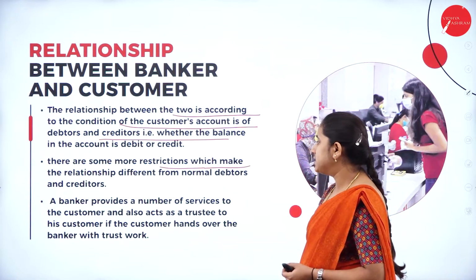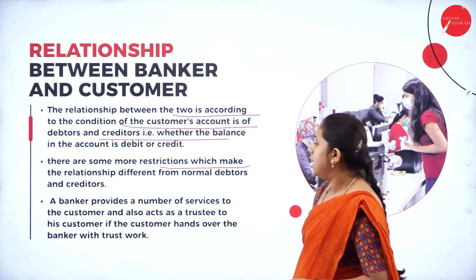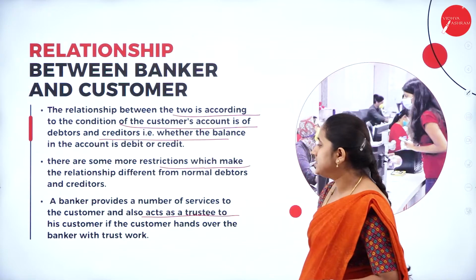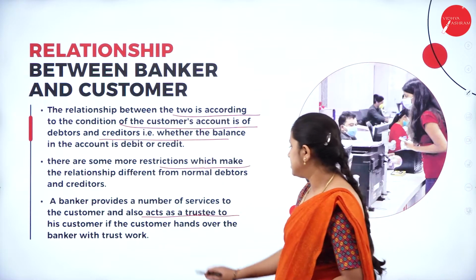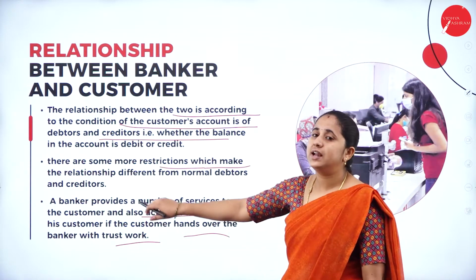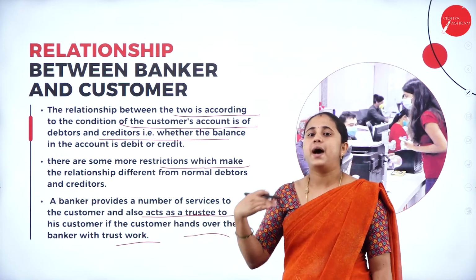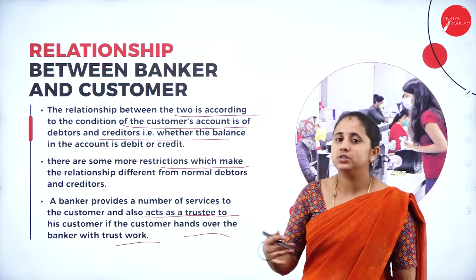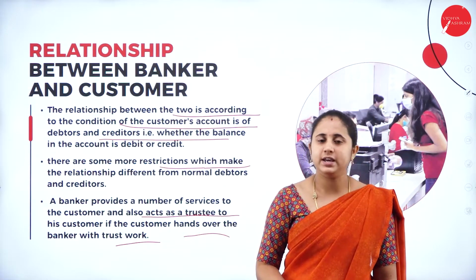The banker provides a number of services to the customer and also acts as a trustee to his customer if the customer hands over trust work to the banker. These are the various other services the banker provides for the customer, which we are going to study under the subsidiary relationship.